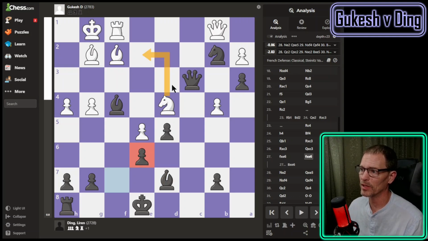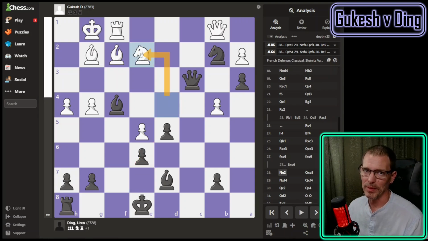Knight to e2 is the best move now by a long shot. It's the only move that's not a blunder. Gukesh found it, which I think one of us probably would have found too. It's, you know, fairly obvious to fork those pieces because we do that all the time, even when it's not the best move.